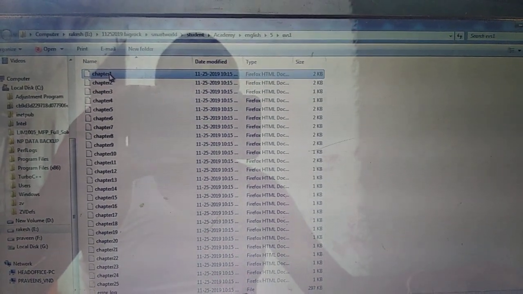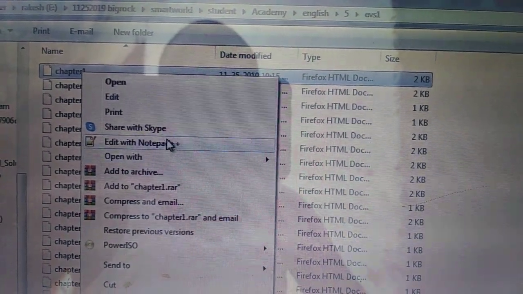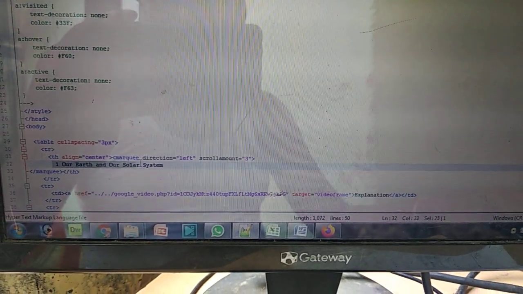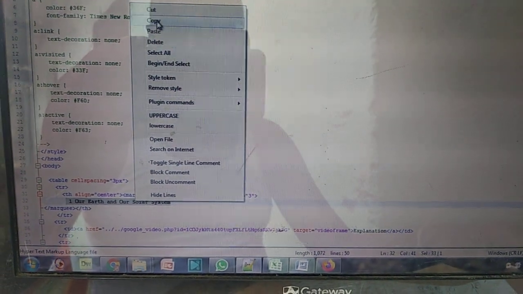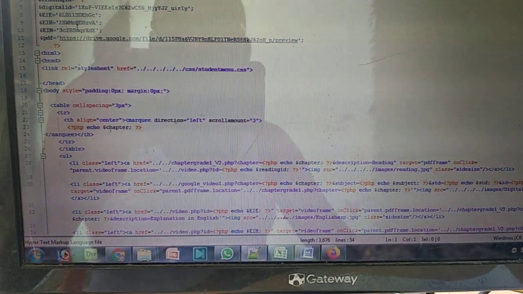So for example, this is my web page. See, this is the chapter. I have done edit with Notepad. So what changes I have to make? I just have to first see which chapter this is. Here the chapter name is there. Copy that. Then go to your sample file and paste it in the chapter name here.